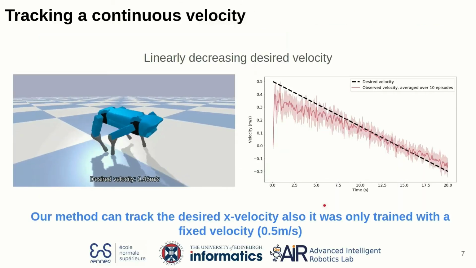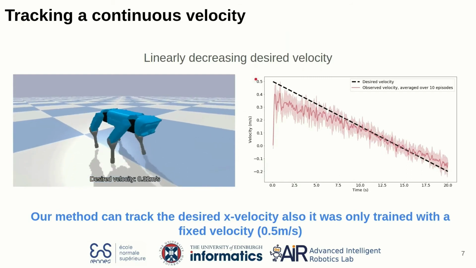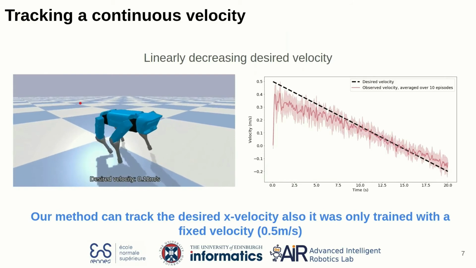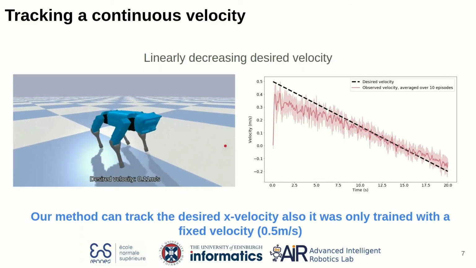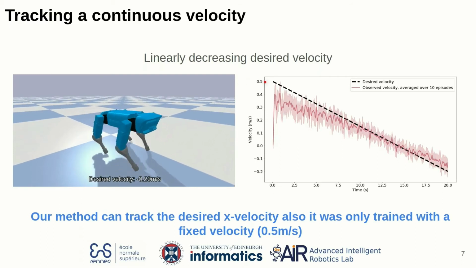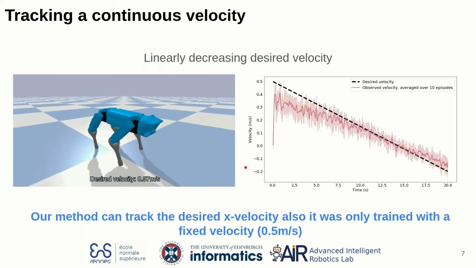One interesting feature of the model-based approach is that we can change the reward online. For example, in this video, we linearly decrease the desired velocity in the reward, and our controller is able to track these velocities, starting from 0.5 meter per second and going down to minus 0.2.